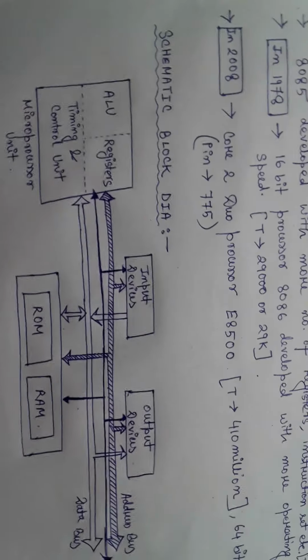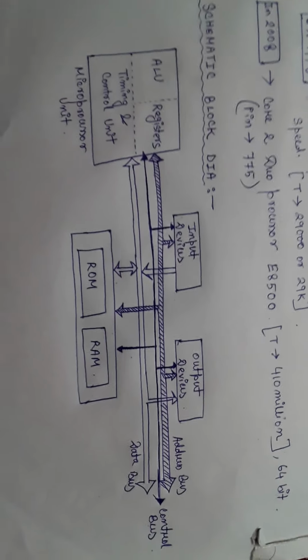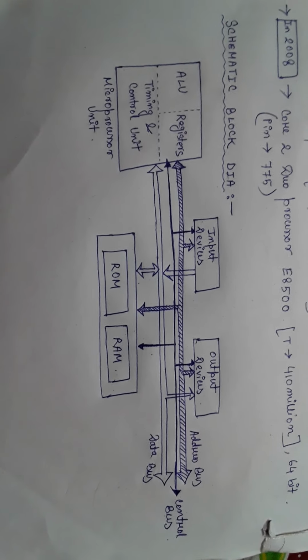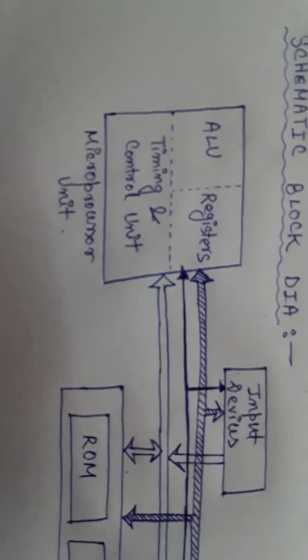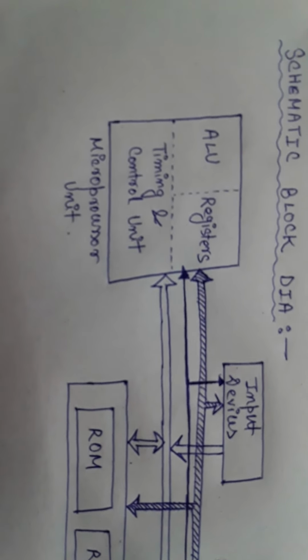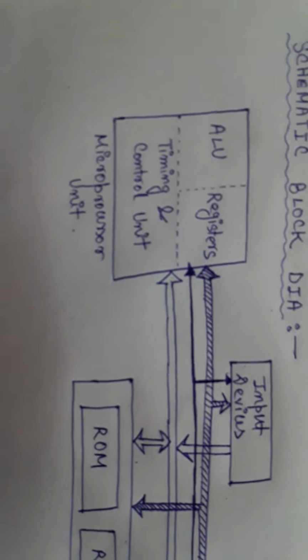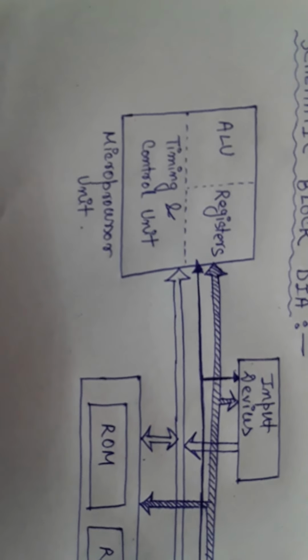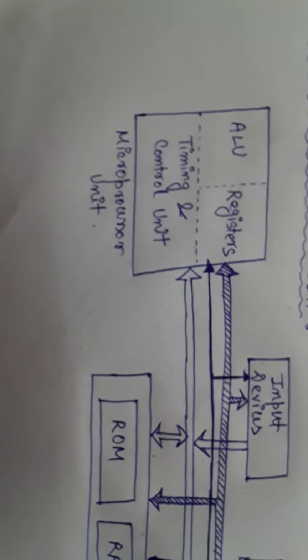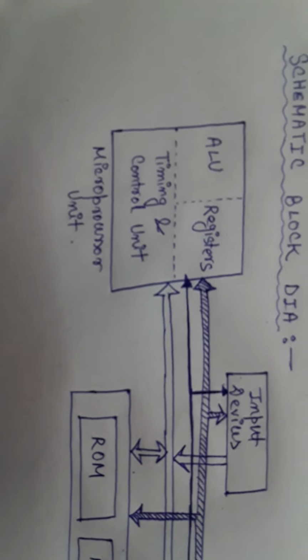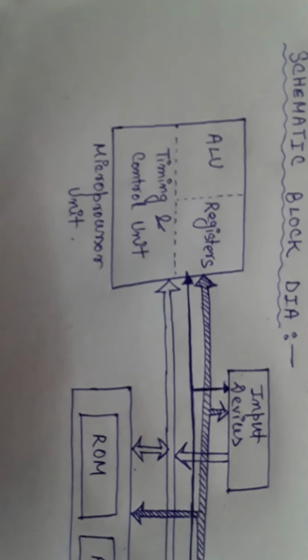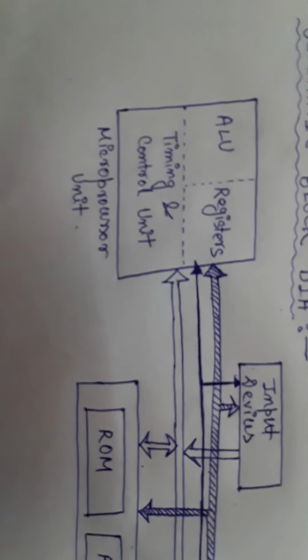Now in the introduction part, this part is more important to discuss. So this is a schematic block diagram of a generalized microprocessor. This is the processor unit. The processor unit consists of ALU, registers, and a timing and control unit. ALU means arithmetical logical unit. This unit can perform different arithmetical operations like subtraction, division, multiplication, addition, etc., and logical operations like OR, AND, NOR, NOT, XOR, etc.